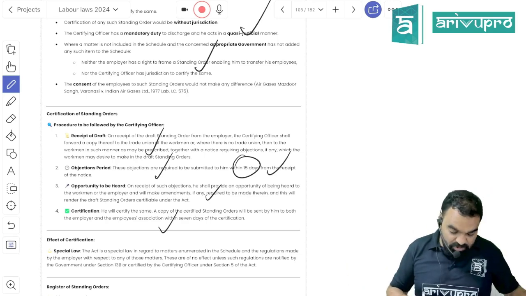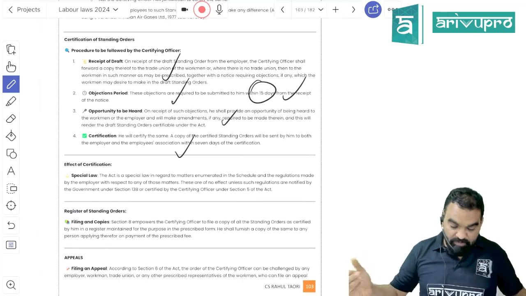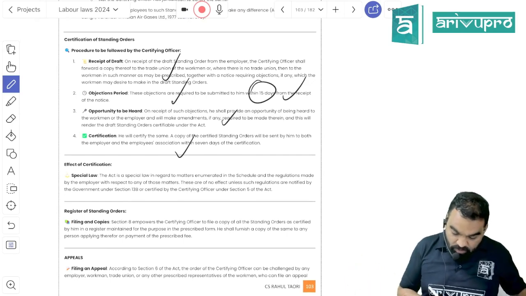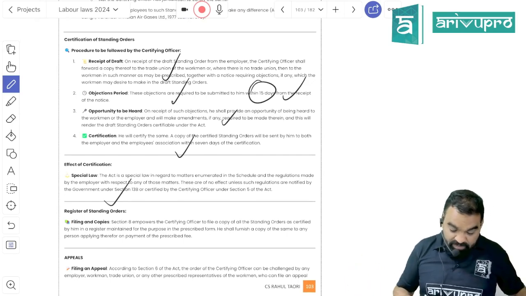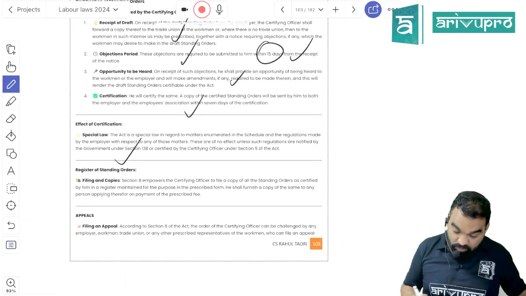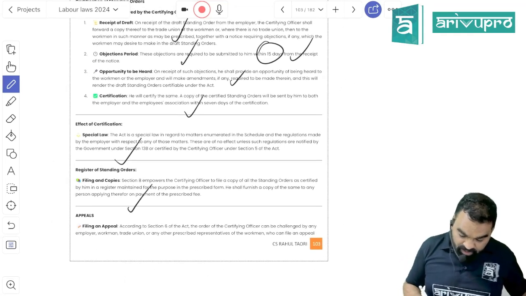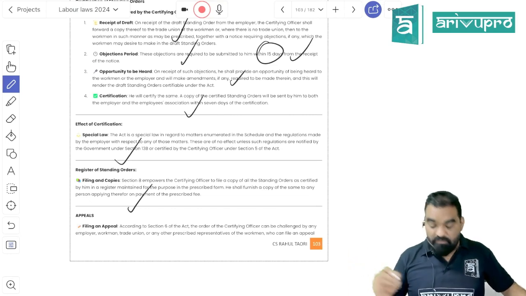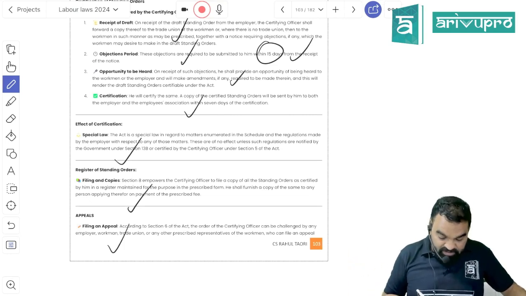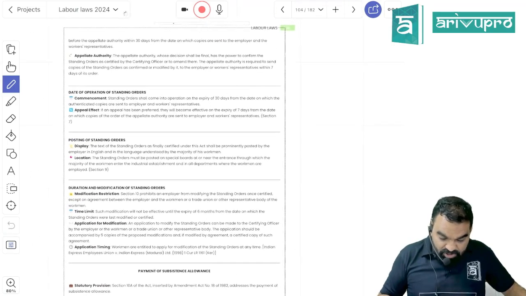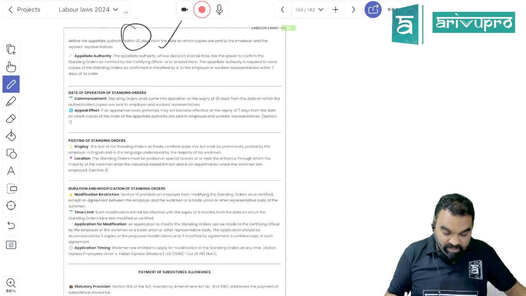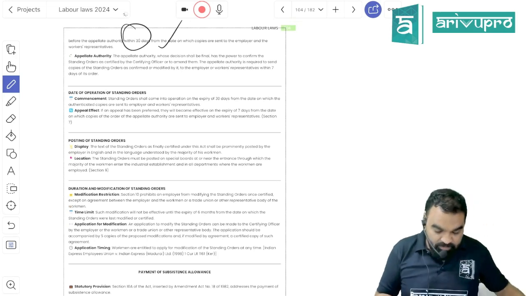So a 15-day objection period will be available for the workman to object to any provision in the standing order. Once the order is certified, it will become law. It would not be treated as a mere contract, right? The certifying officer would maintain a register of all certified standing orders. If you are unhappy with the certification of the standing order, you can prefer an appeal within a period of 30 days to the appellate tribunal or appellate authority established under this act.